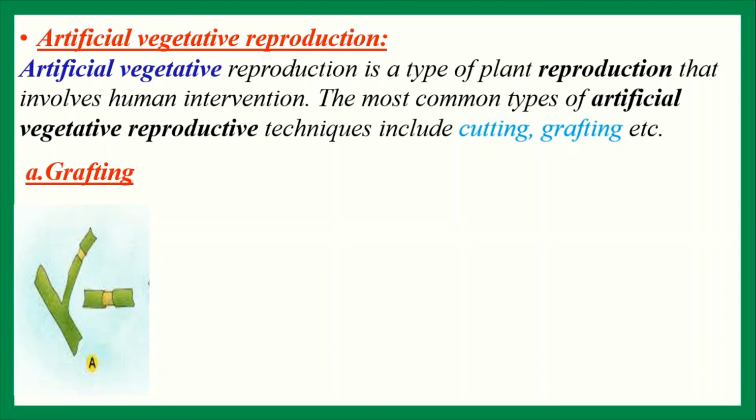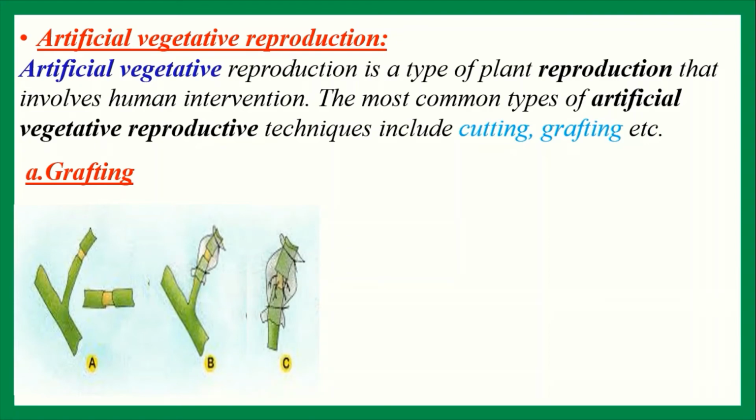Now, the cut is to be covered by soil and cow dung, and finally with the help of cellophane tape or polythene to protect the fall of soil and cow dung. This part of the stem should be kept moist by regular watering. If kept in this condition, root will grow in a couple of days. The stem with root separated from mother plant grows into a new plant after planting.